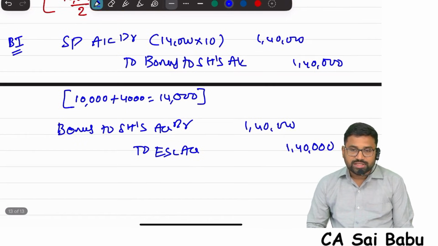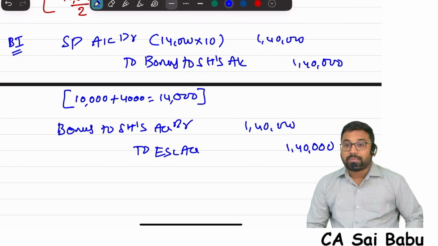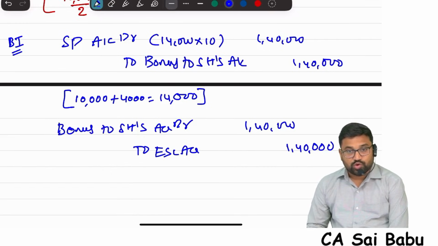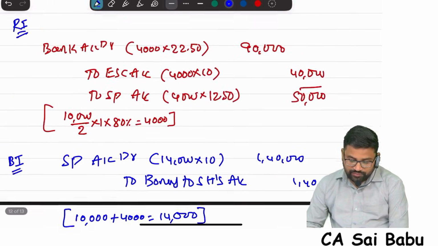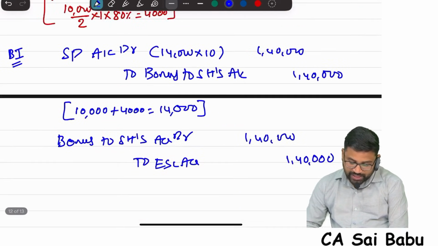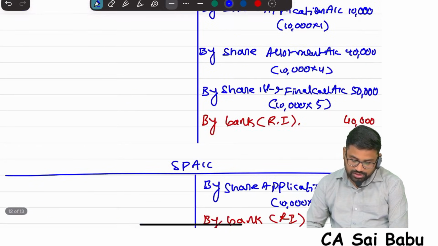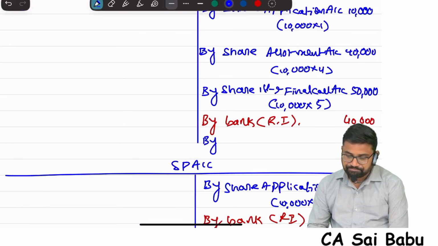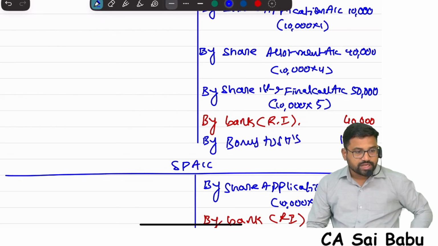In this case, bonus shares are also issued at par. Already in the company, public 10,000 shares are issued, right shares 4,000, total 14,000. So 14,000 will be given as bonus shares also. 14,000 into 10, 1,40,000. So share capital account is created with 1,40,000. Here in share capital account, you will write by bonus to shareholders, 1,40,000.